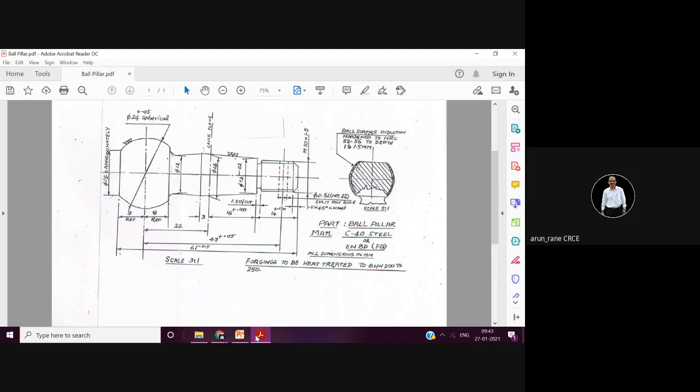There is one more unit related to diamond, that is carat. You must be familiar: 20 carat, 22 carat, or 24 carat. That stands for the purity of the diamond. So I have explained to you the drawing.